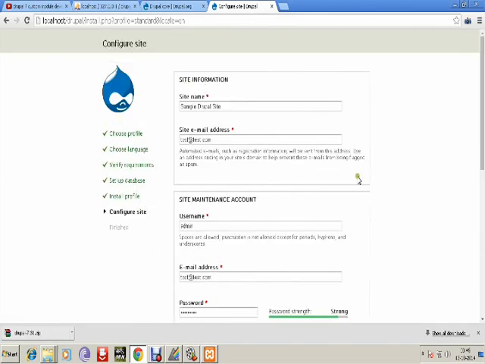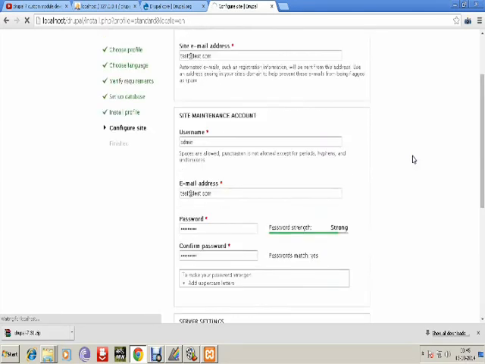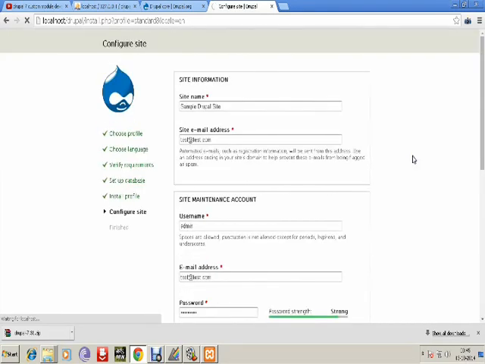Update notification is also checked, because we receive module updates from the Drupal community website. So I leave it as it is. Once I click save and continue, everything is done. The standard Drupal setup has been done.